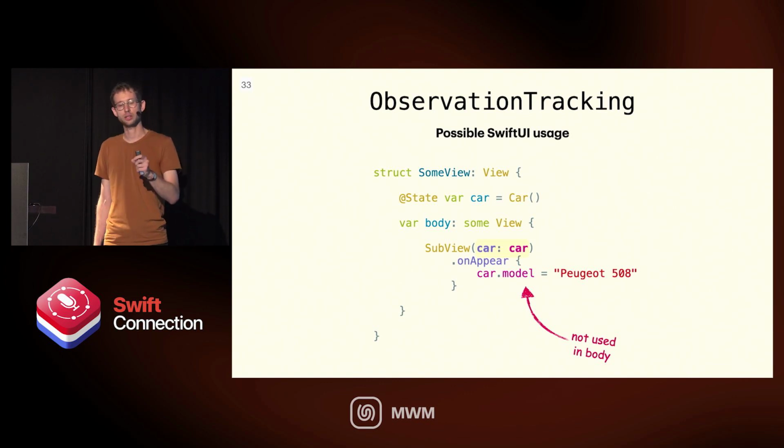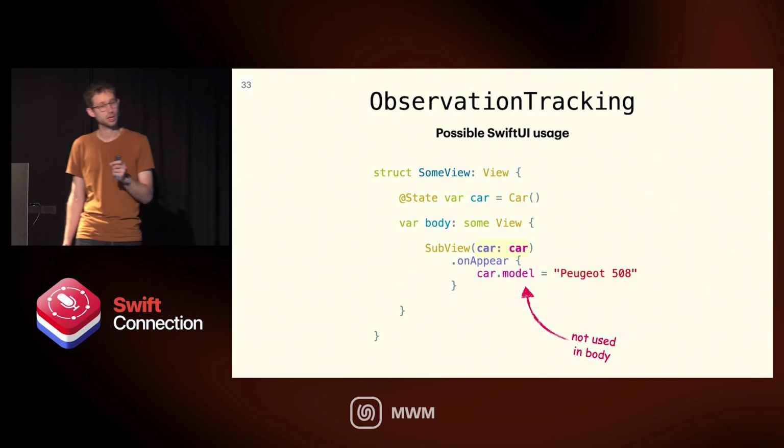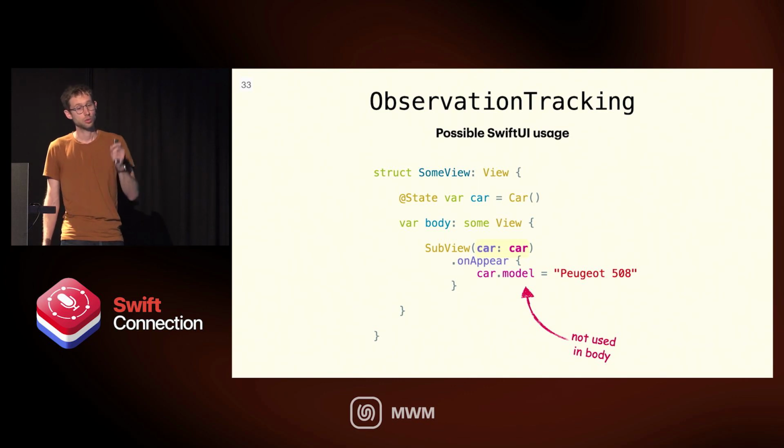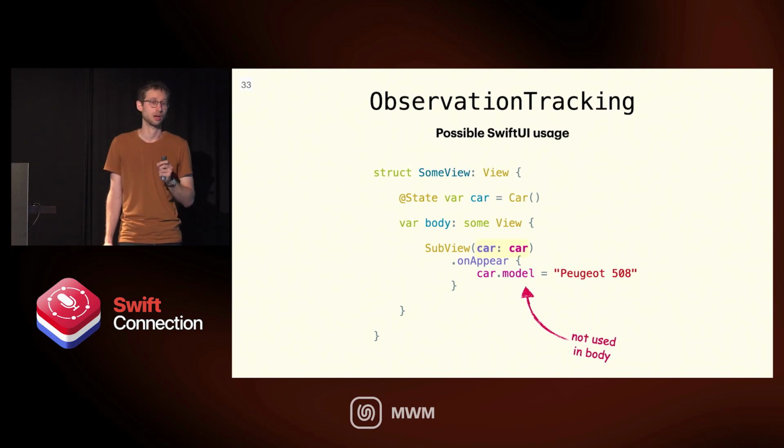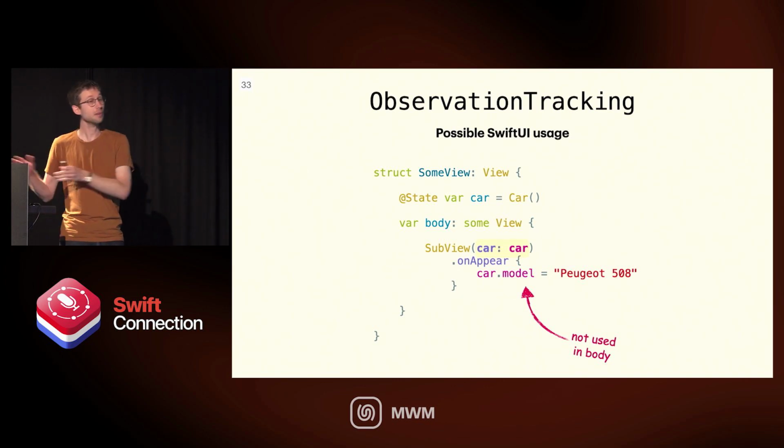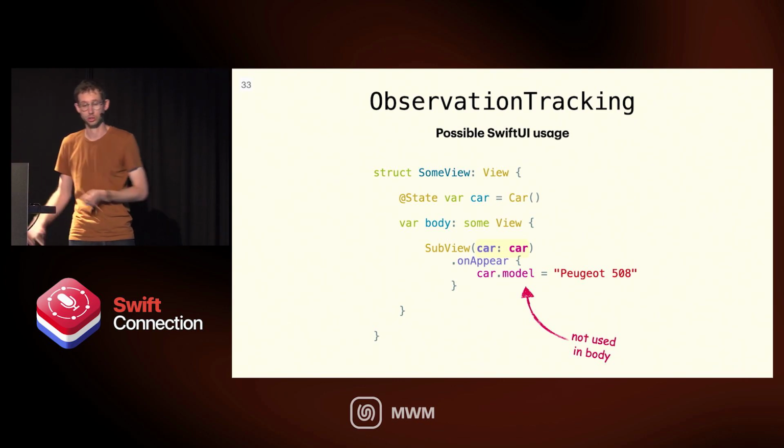This means that this body is not observing car. Even though we are using the car object, we have it as state, and we pass it to the subview, we will not be refreshed when any of the properties in car change because we do not use any of them. So we can pass the car like a proxy to the subview. The subview is probably using car.model somewhere, and so the subview is going to register to refresh whenever that model changes.